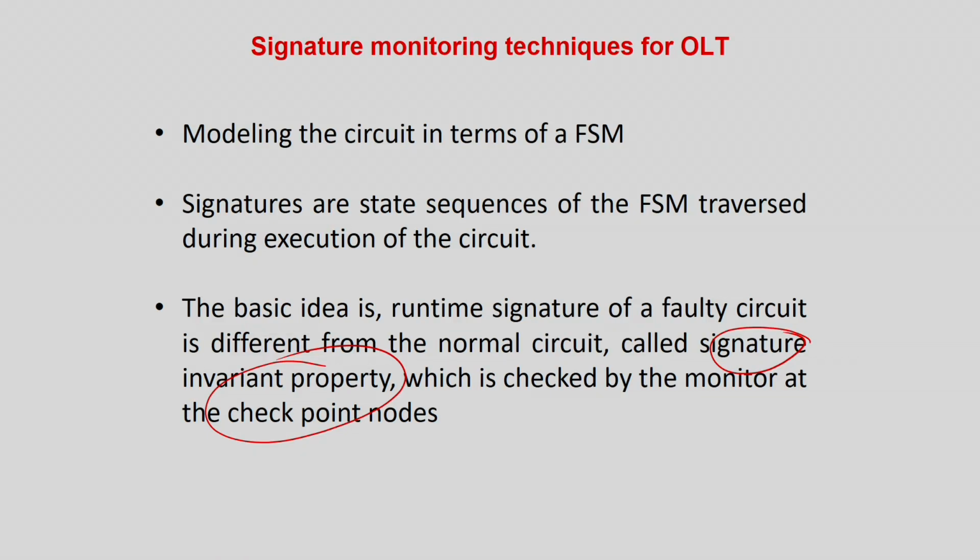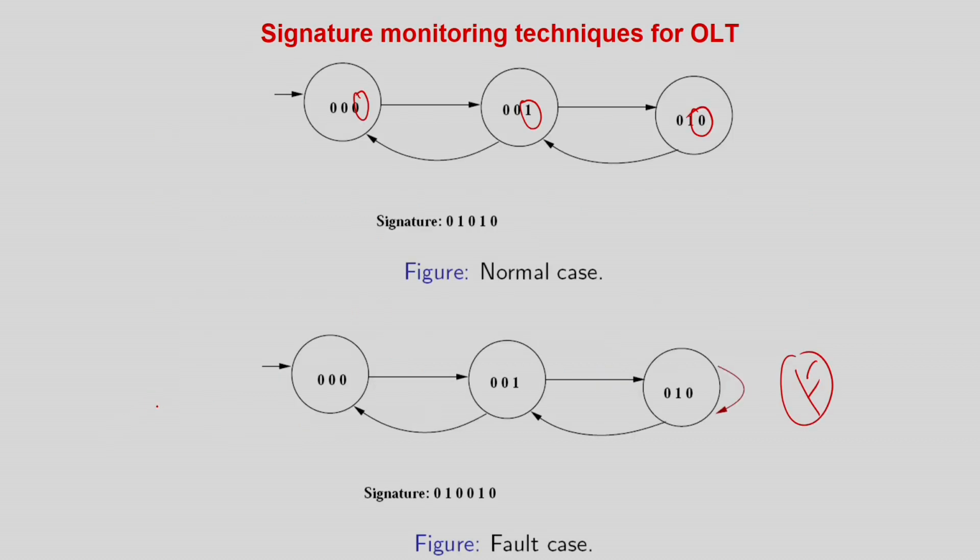Always it may not be possible, as I told you, for a given signature in a given circuit. So there are a lot of techniques, which you can read through, whose basic idea is to maintain the signature invariant property, or maintaining signature invariance. Sometimes we change the signature, sometimes we modify the circuit itself, so that these invariant properties always get maintained, and there are some other techniques to do that.